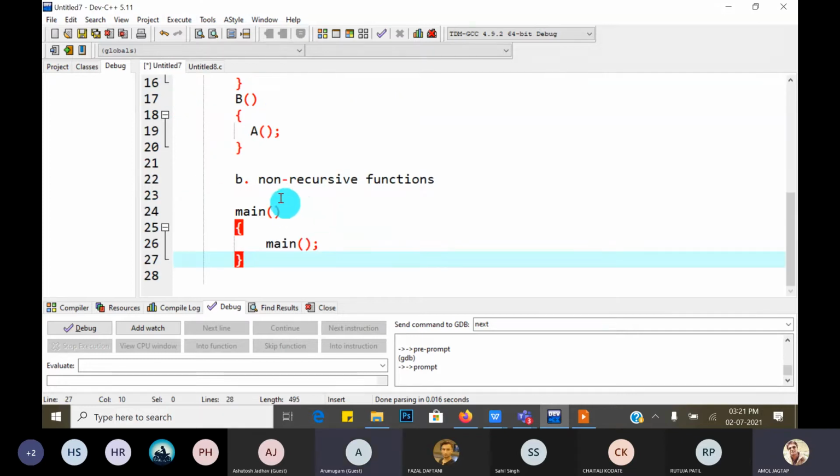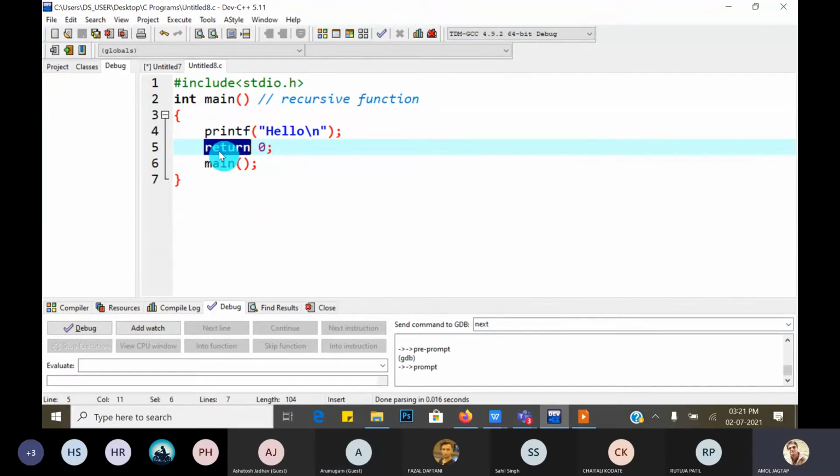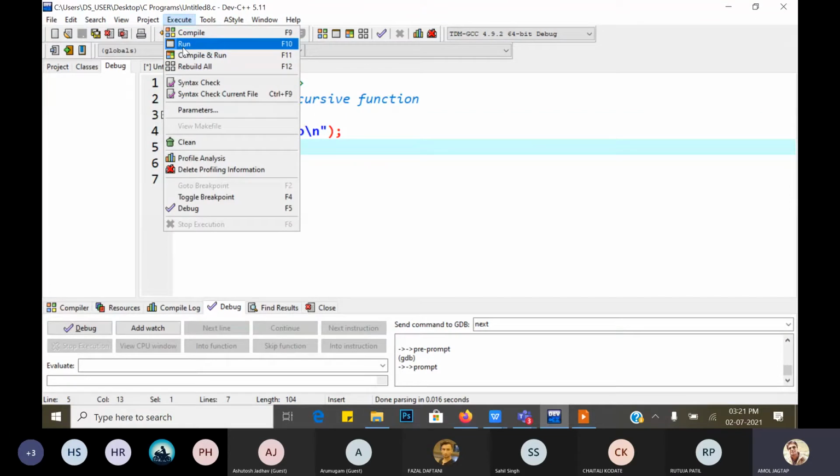Sir, why does it terminate? Which one? The return 0, the return statement. When we use the return statement, the function returns some value to another function. But if it is the main function, then main returns the value to whom? DOS. From the first call, when you click run, then the main function gets executed. But run means the run command is executed on DOS, the disk operating system.